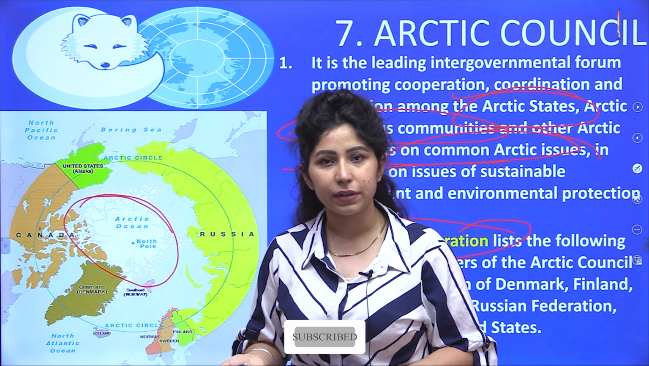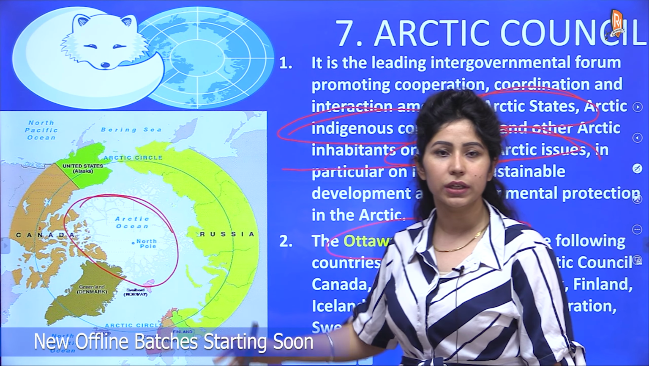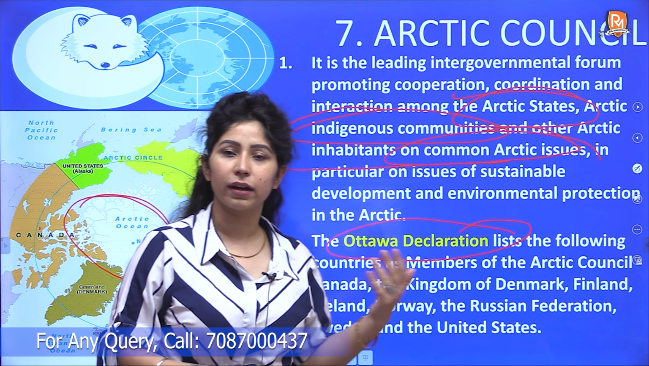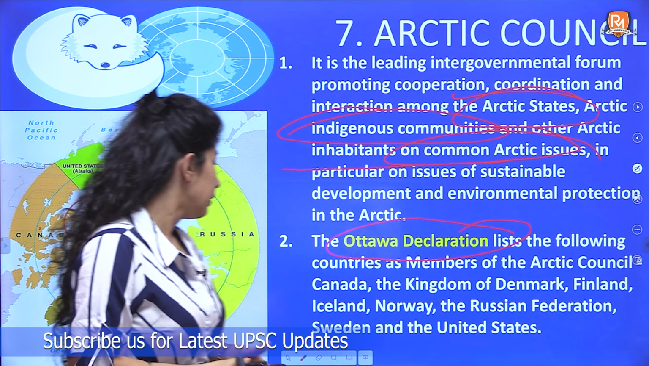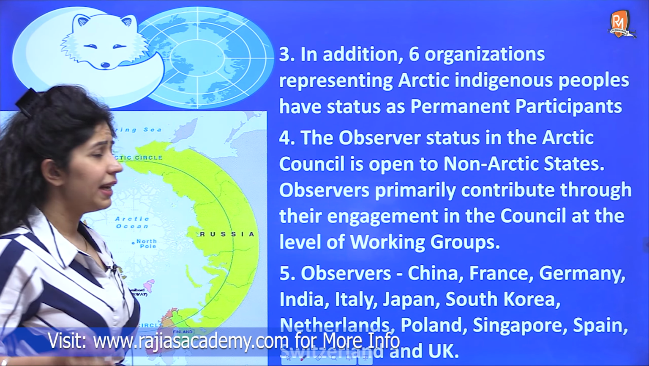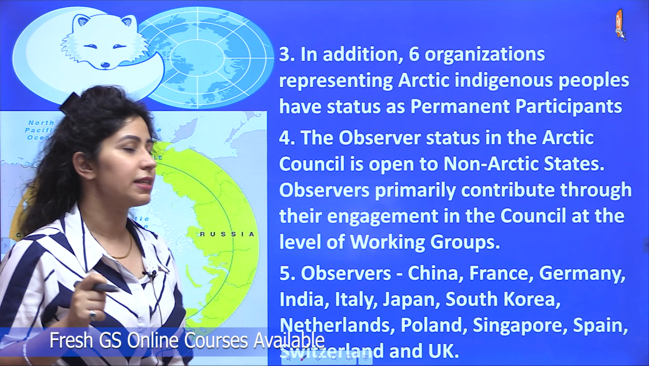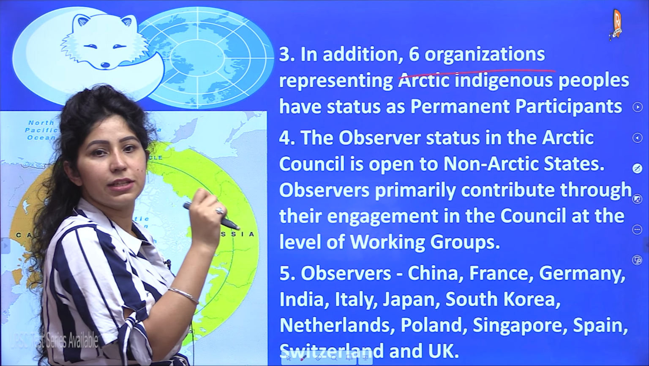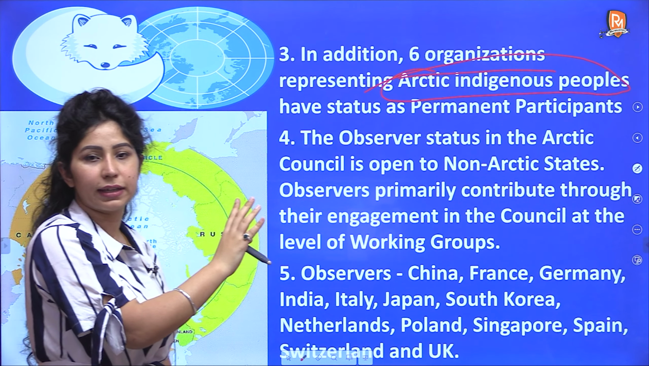There are many observer countries also which collaborate in saving the Arctic area, the Arctic Ocean, and India is also part of this council as an observer, because our boundary does not touch the Arctic Ocean, so we cannot be members, but we are observers and we are contributing to saving the Arctic. In addition, 6 organizations representing Arctic indigenous peoples have the status of permanent participants. So there are 6 such organizations that represent the indigenous communities, indigenous people of the Arctic. That's how indigenous people have a stake in this organization, the Arctic Council.